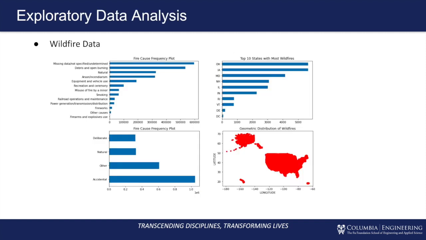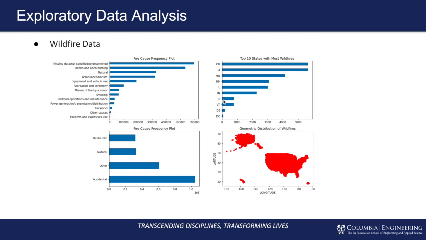Here is some exploratory data analysis. We can plot the frequency plot of fire cause, and we can see that the most common case is missing data, followed by debris and open burning. Later on, we will group these different categories into smaller groups so that we can better predict them.